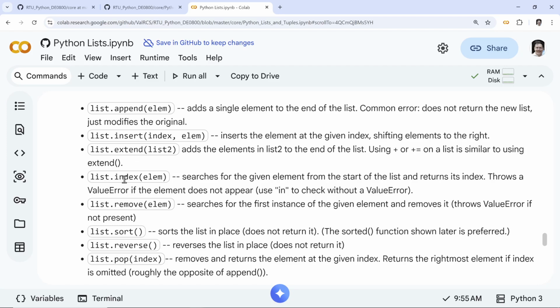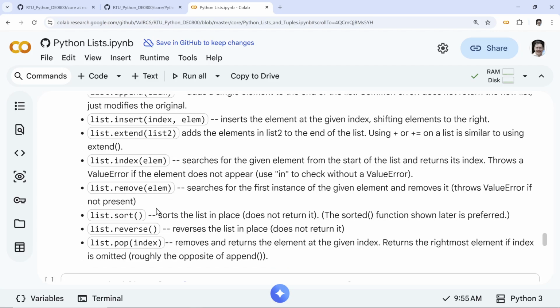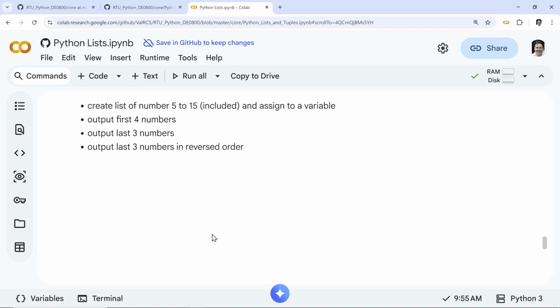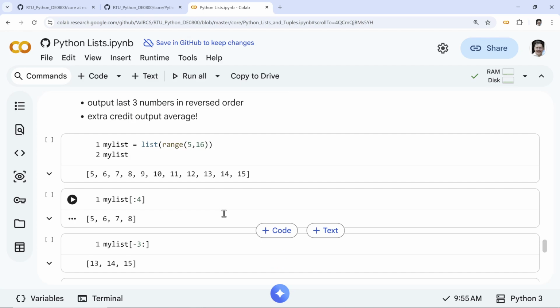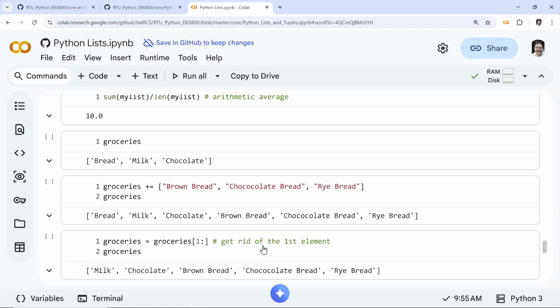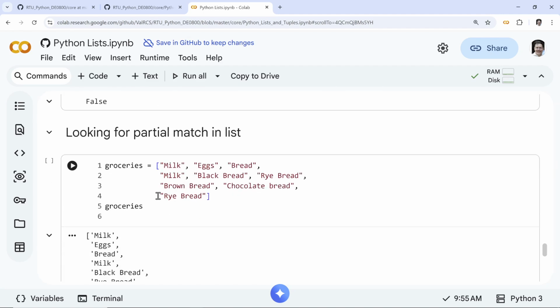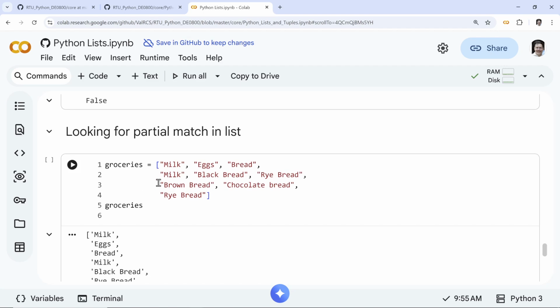Which one is not in place? Well, index of course just gives you the item. It doesn't affect anything. But extend, insert, append, remove, sort, reverse, and pop all modify the list. So that's very good, and I think we have actually covered this. Oh yeah, we come to tuples, and you might be saying, okay, what about tuples? In fact, before we go to that, there's a question. What if you have a list of different breads, and we also have milk and eggs, but you only want breads?